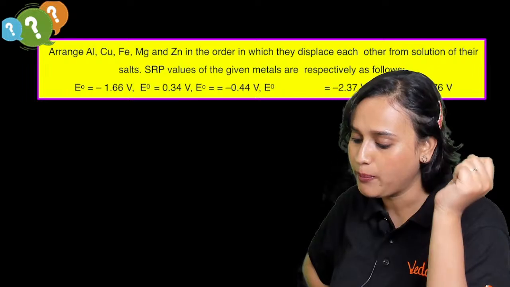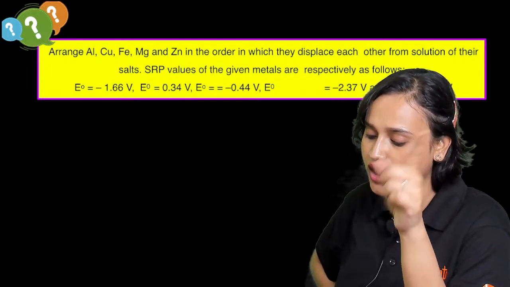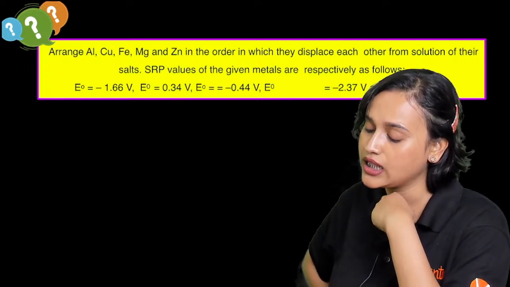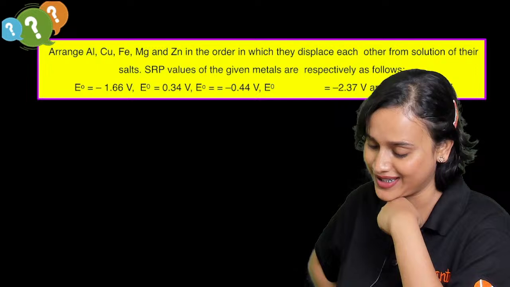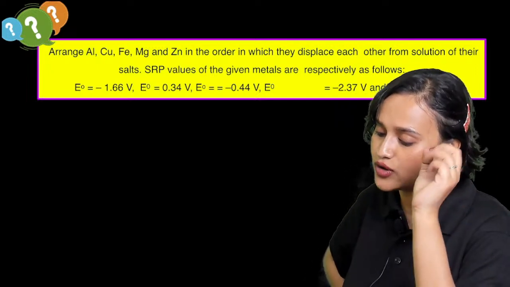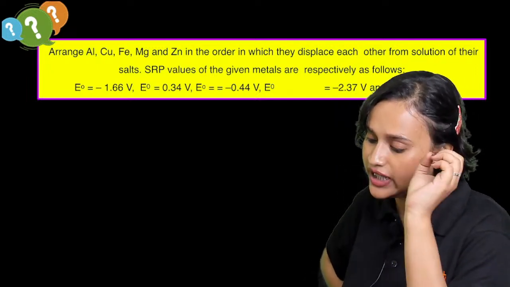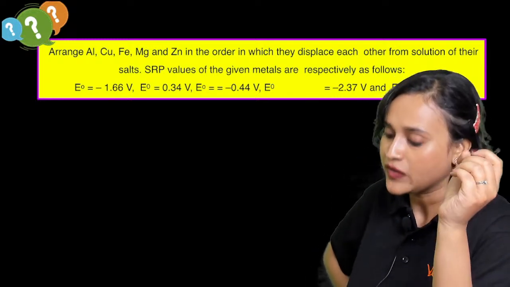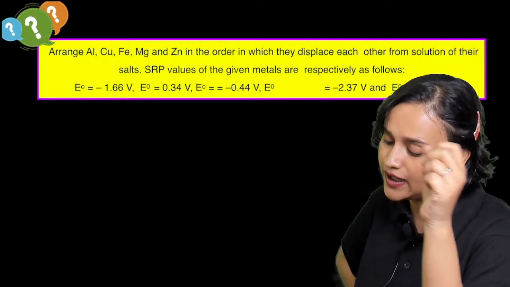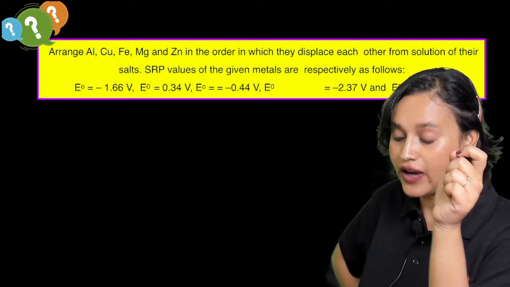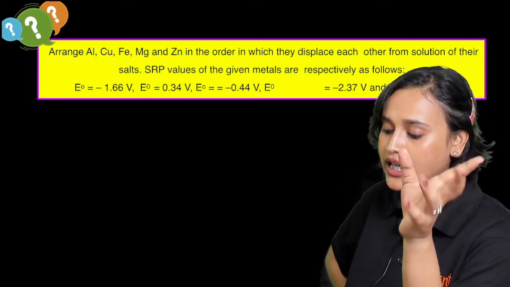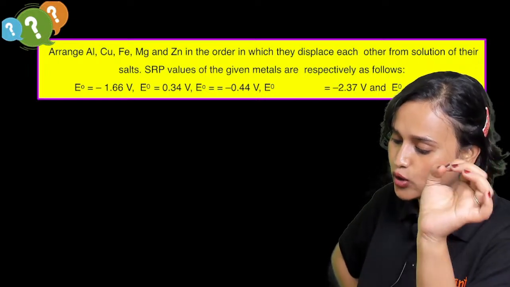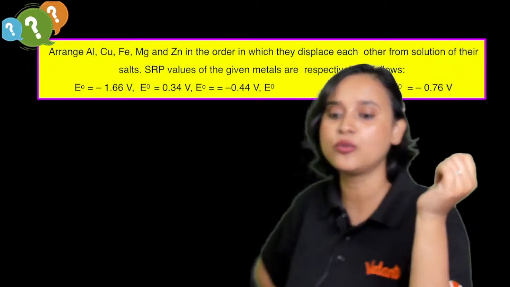aluminium, copper, iron, magnesium and zinc in the order in which they displace each other from solution of their salts. The standard reduction potential values of the given metals are respectively as follows: E naught for aluminium is minus 1.66 volt, E naught of copper is 0.34 volt, E naught of iron is minus 0.44 volt, E naught of Mg is minus 2.37 volt, and E naught of zinc is minus 0.76 volt.